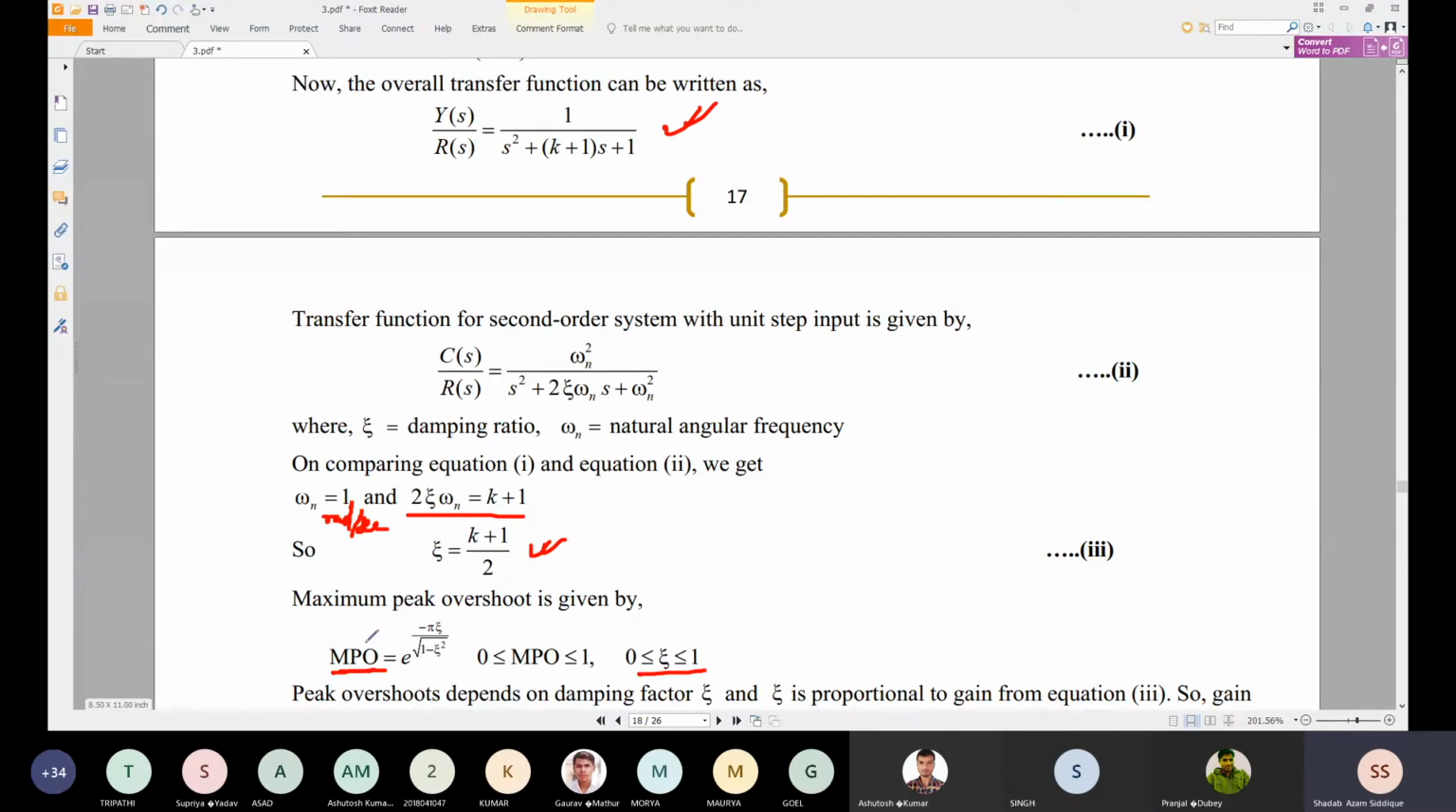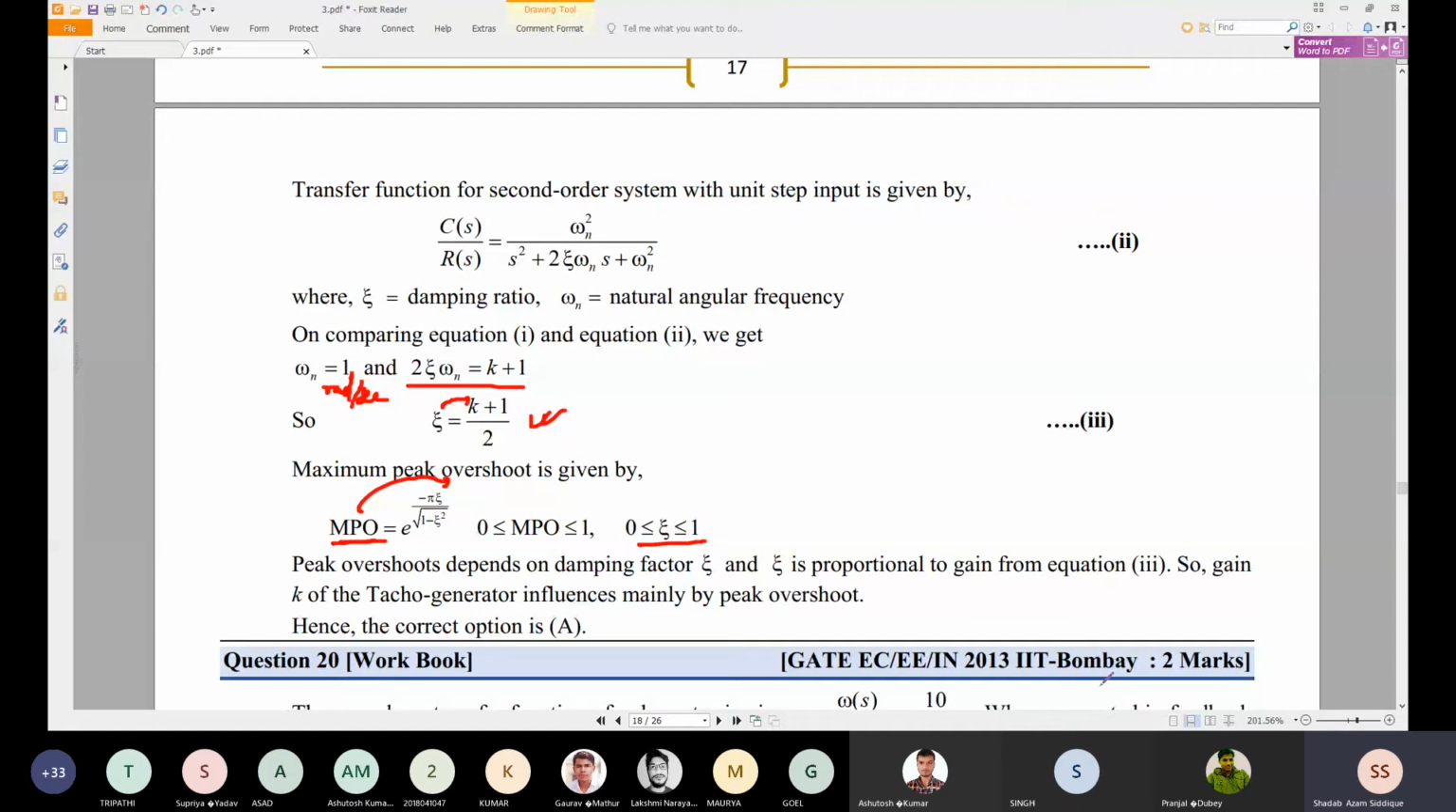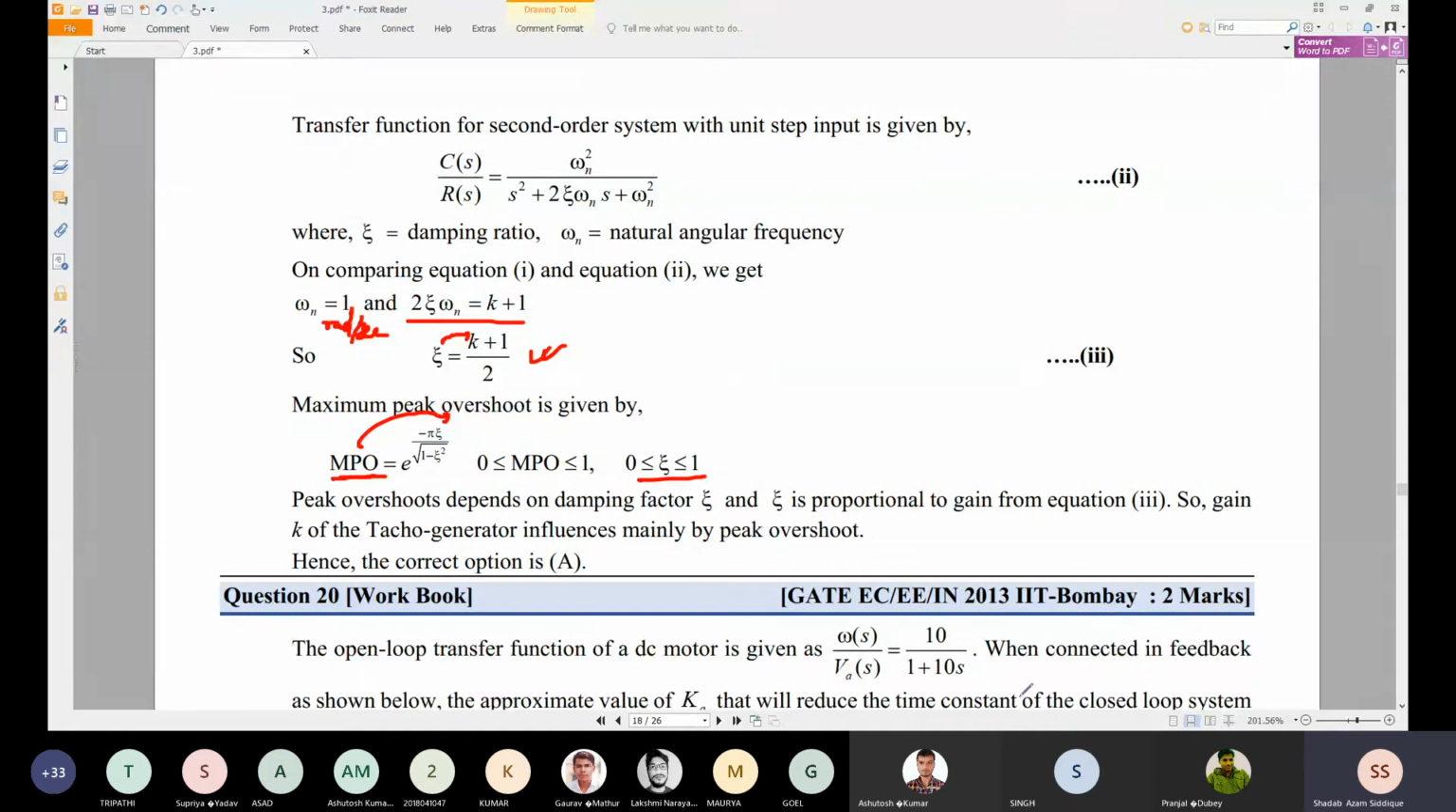Now if MPO is proportional to zeta, and zeta is dependent on k, then if k changes, zeta changes, and MPO changes. So that's why the option will be the peak overshoot. Peak overshoot depends on the damping factor zeta, and zeta is proportional to the gain from equation number 3. So hence the answer is gain: the peak overshoot will be changed by the gain of the tachometer. So this is the answer. You can go through this.